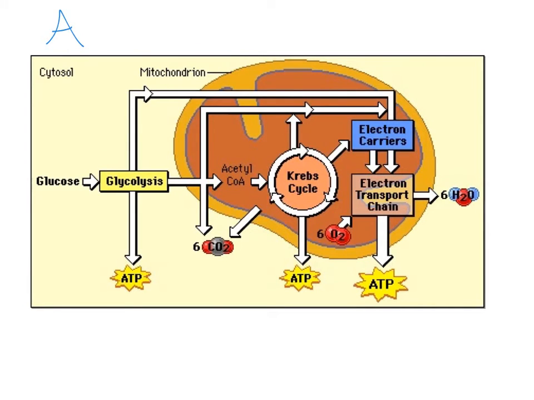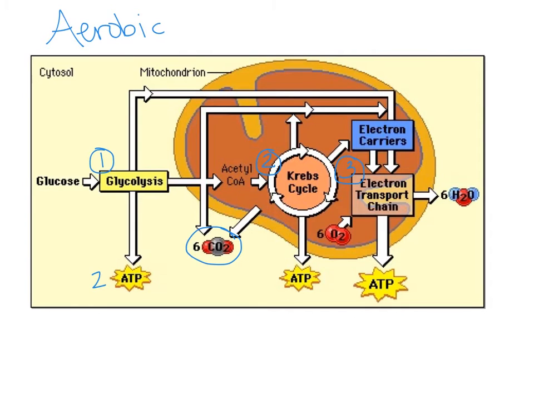When oxygen is present, in aerobic respiration, after glycolysis occurs, which is step 1, we get 2 ATP molecules from that. The pyruvic acid then enters the mitochondrion of the cell, and it goes through a whole series of steps, including the Krebs cycle and the electron transport chain. It's basically breaking down those carbon molecules more and more, and as those carbon molecules are getting broken down, we get our carbon dioxide.